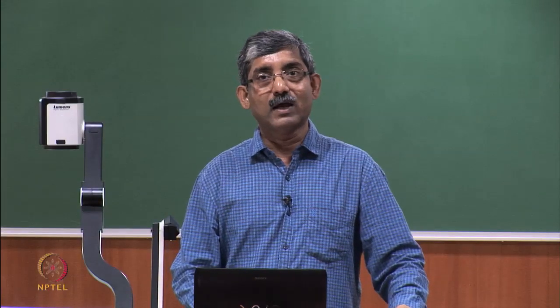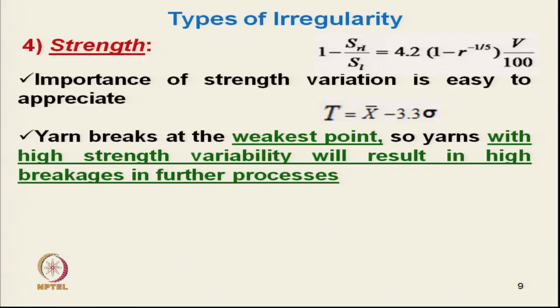Okay. And we have seen these two equations. We should remember this equation. In this equation, this is the variability, this is Cb percent. This shows that as the Cb percent increases, the yarn strength decreases, keeping all other parameters constant. R means the times the gauge length, and we keep R constant. So, as the yarn strength variability increases, its strength decreases.